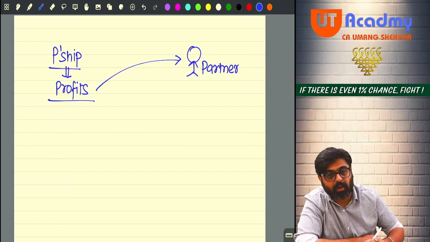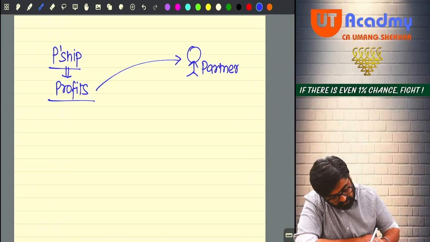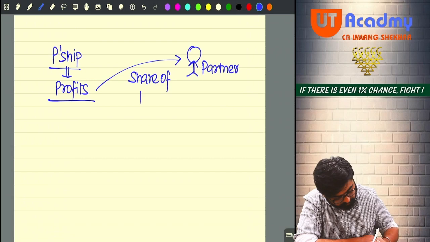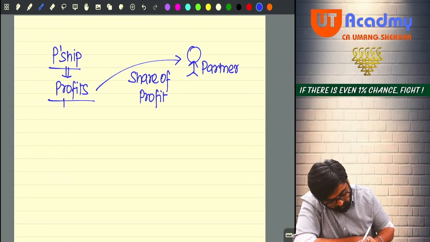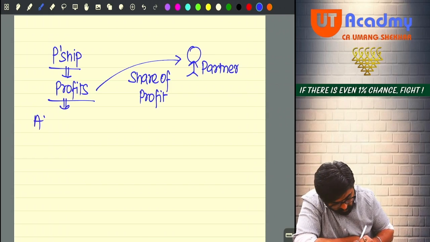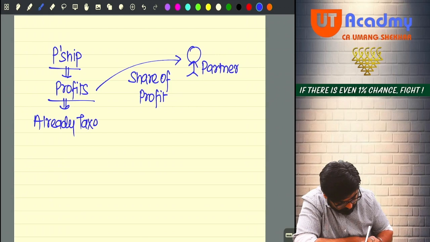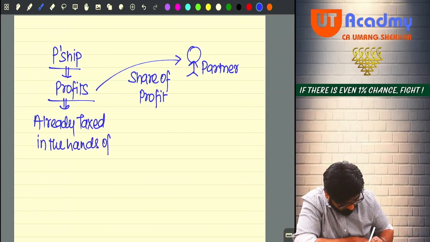So out of these profits only, the partner is going to get his share of profit. Now these profits are already taxed in the hands of the partnership firm.